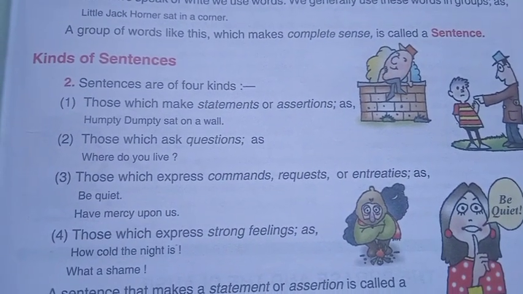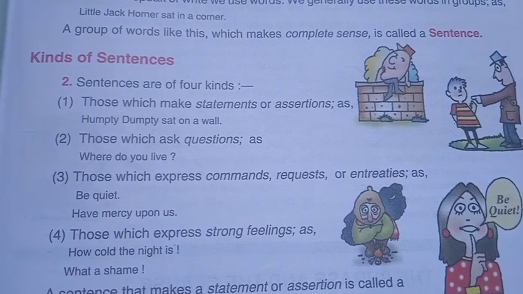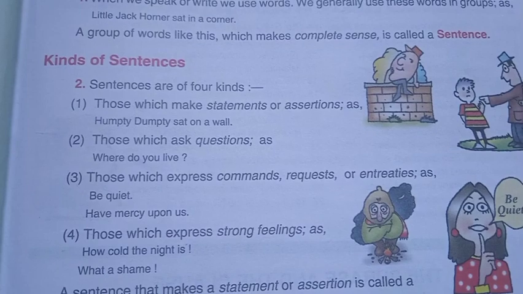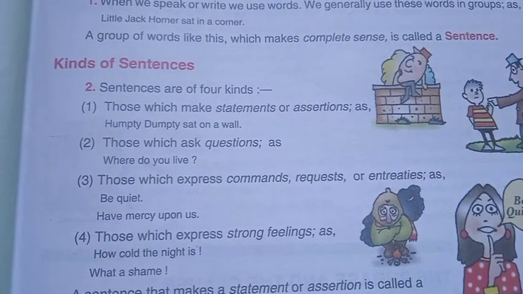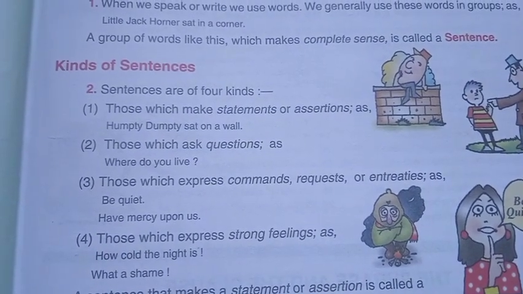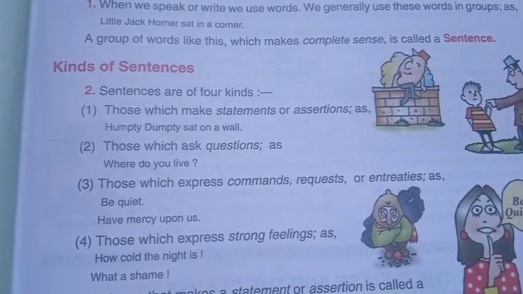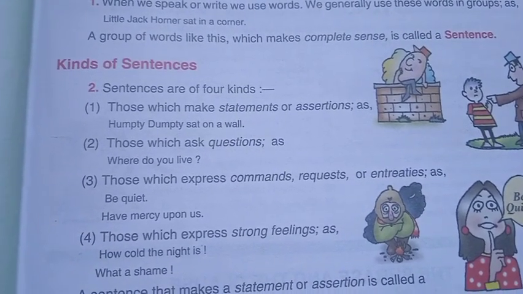Those which make statements or assertions, such as "Humpty Dumpty sat on a wall," are called declarative sentences. Those which ask questions, such as "Where do you live?" are called interrogative sentences.